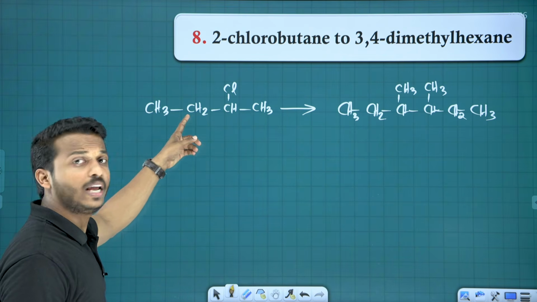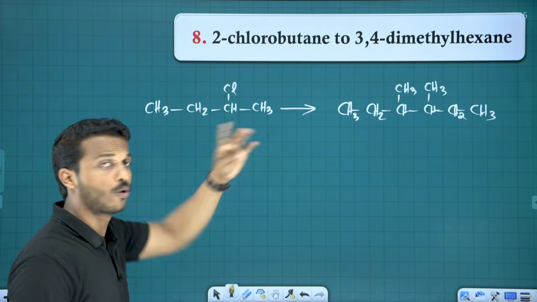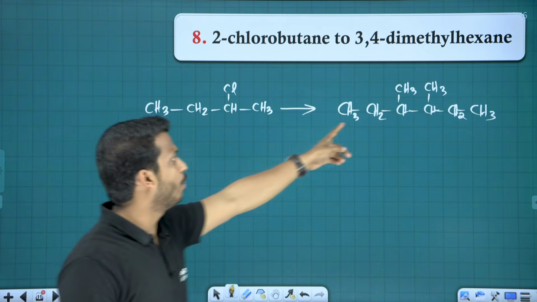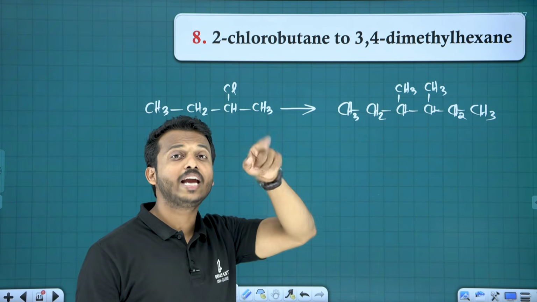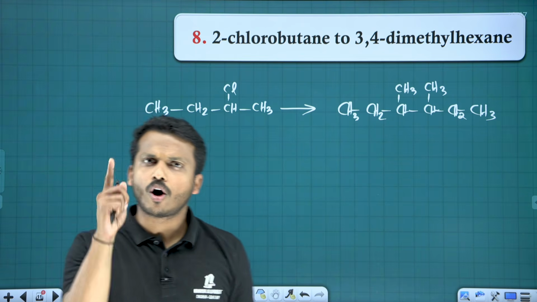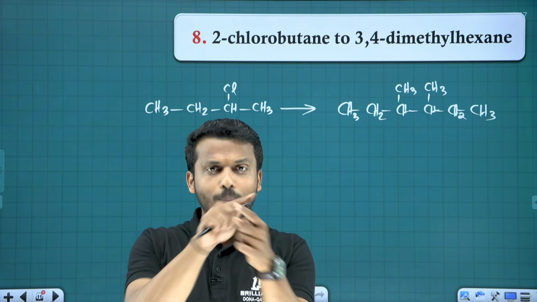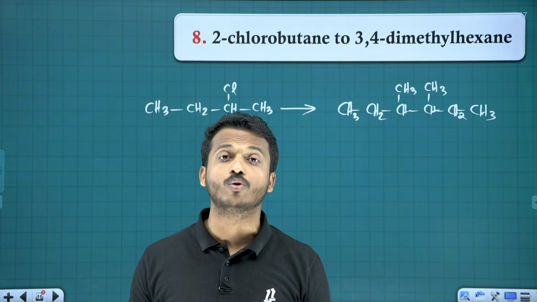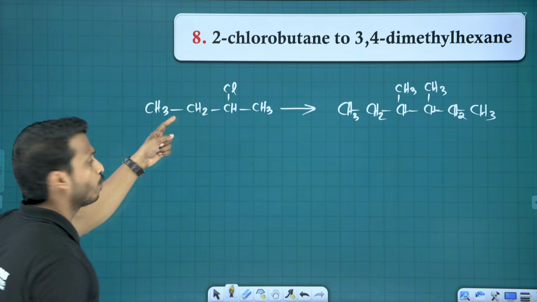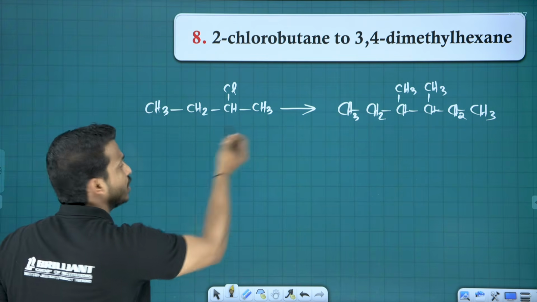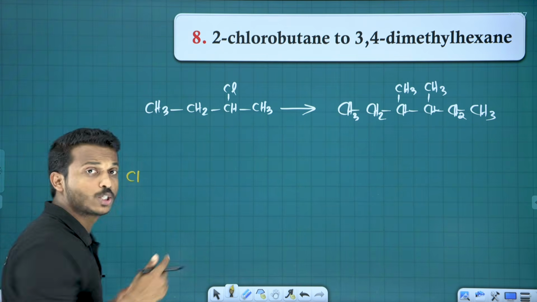How many carbon in this compound? 1, 2, 3, 4. 4 carbon in reactant. How many carbon in product overall? 8 carbon. 4 becomes 8. That means Wurtz reaction. If there is a doubling in number of carbon, that will be Wurtz reaction. So how to write Wurtz reaction? So let me just change this compound format. You know what is Wurtz reaction?